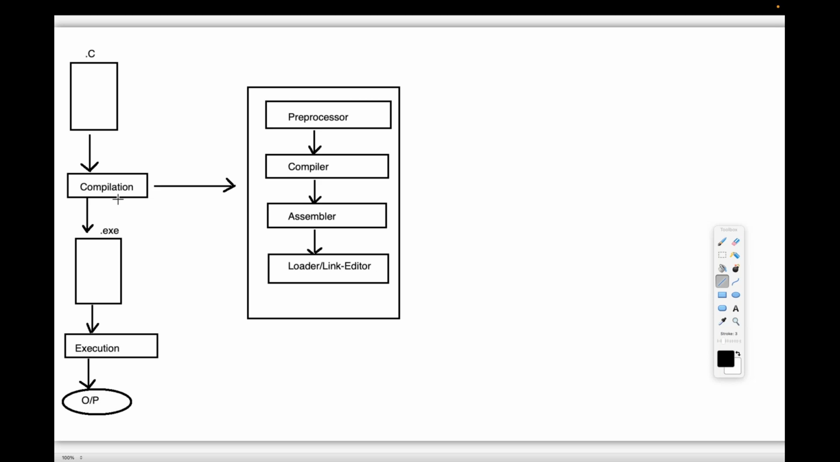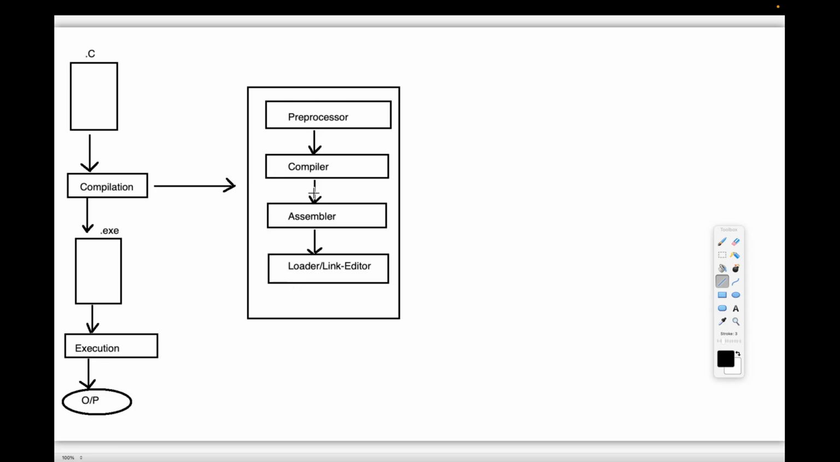Do all of you understand this point clearly? Once again, observe carefully. What is the purpose of the preprocessor? Today we are going to understand the purpose of the preprocessor. But today we don't require the information about what the compiler does, what the assembler is doing, or what the loader or link editor is doing. That information is not required immediately.